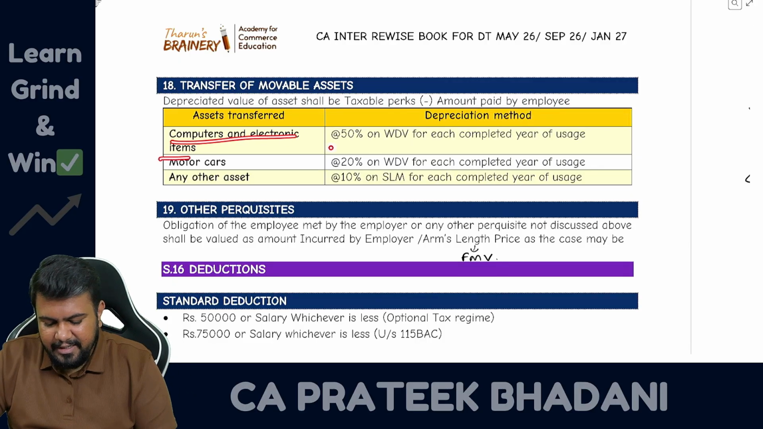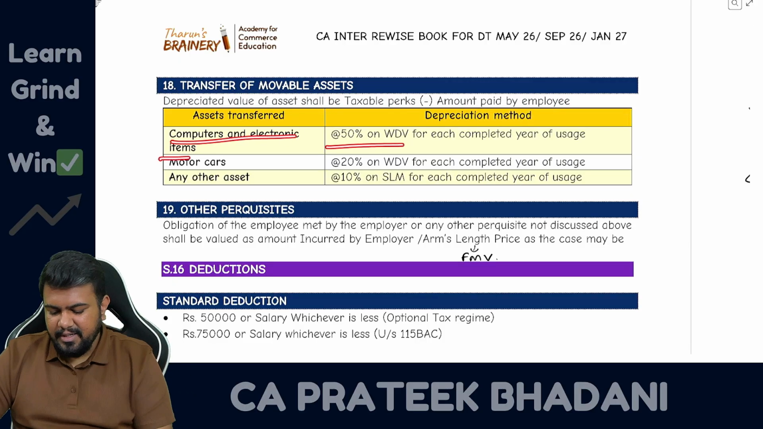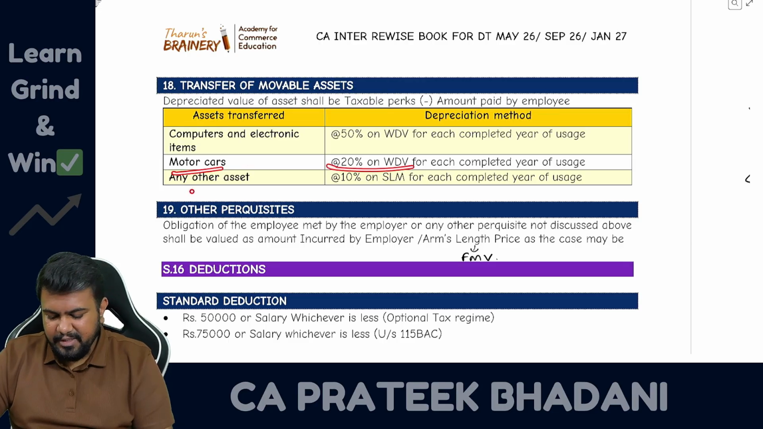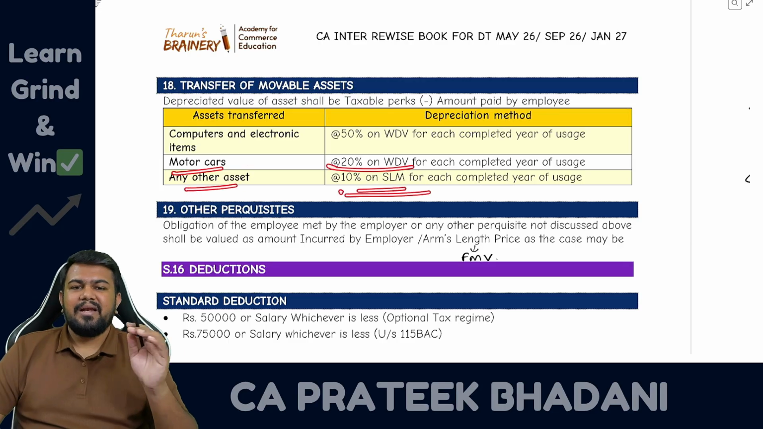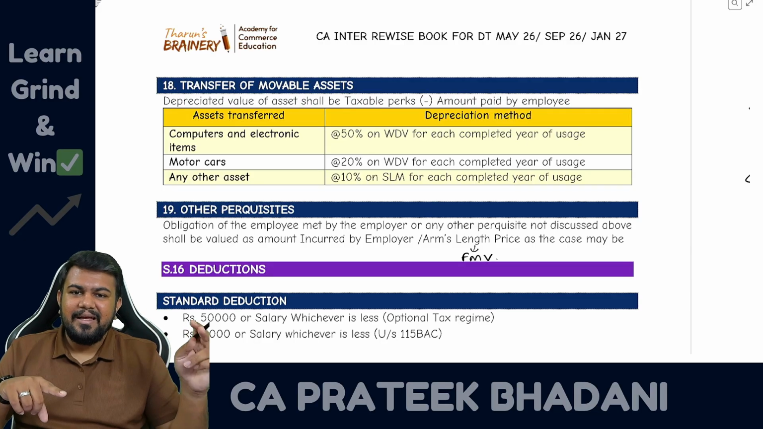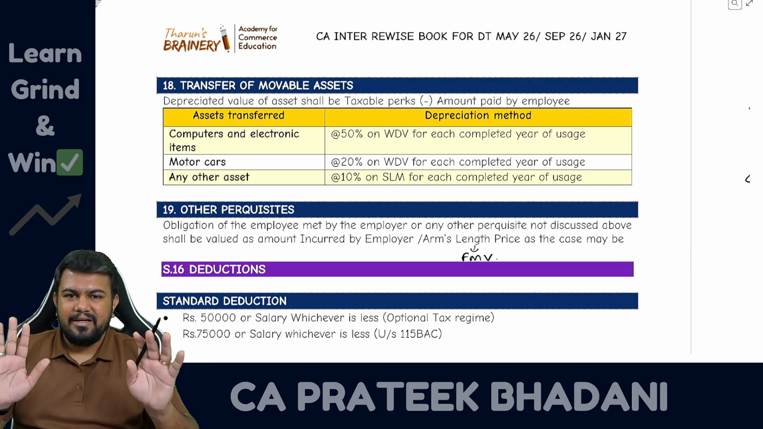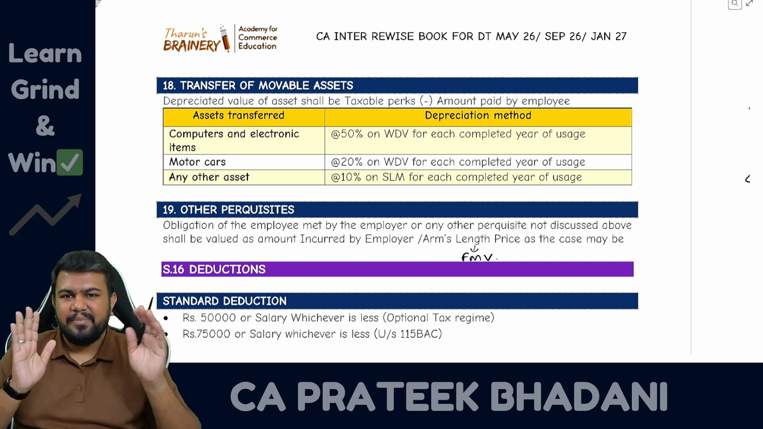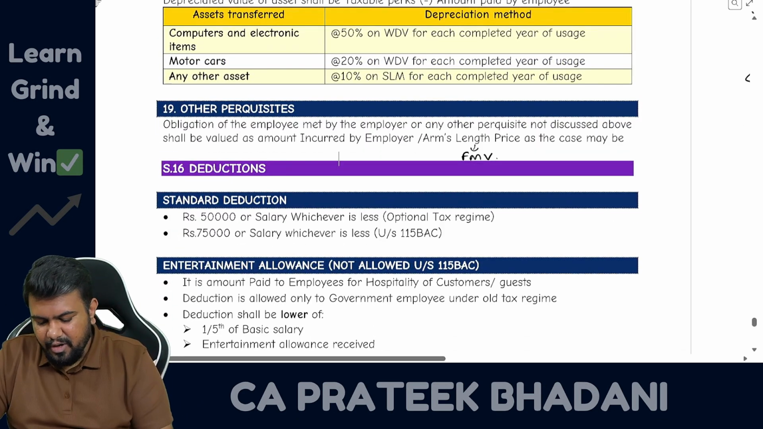So computer and electronic items 50% WDV method, motor car 20% WDV method, any other asset 10% straight line method. Here you have to be very careful. This depreciation and PGBP depreciation, there is no link. Okay, this is completely different. Now let us talk about all other perquisites.